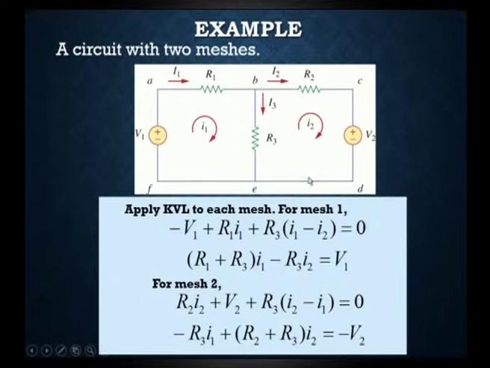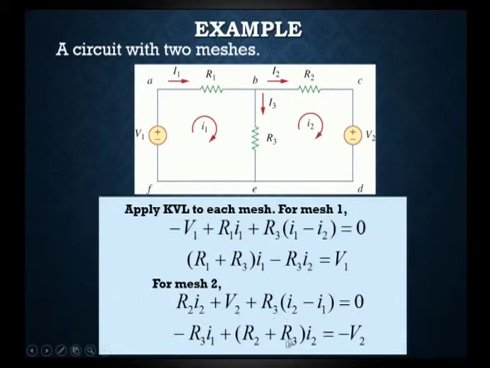Now we consider the voltage across resistor R3. Whenever we consider a mesh, its own current comes first, and after that we subtract the other mesh current. So it is I2 minus I1, which is I3, and the voltage across R3 is R3 into (I2 minus I1). That is equal to 0.